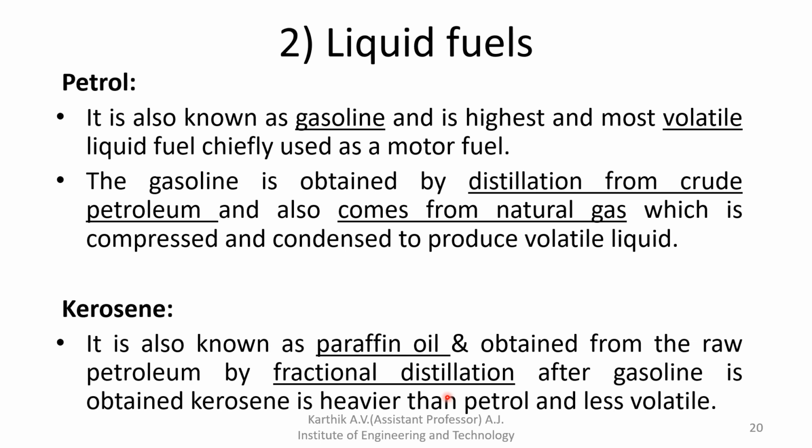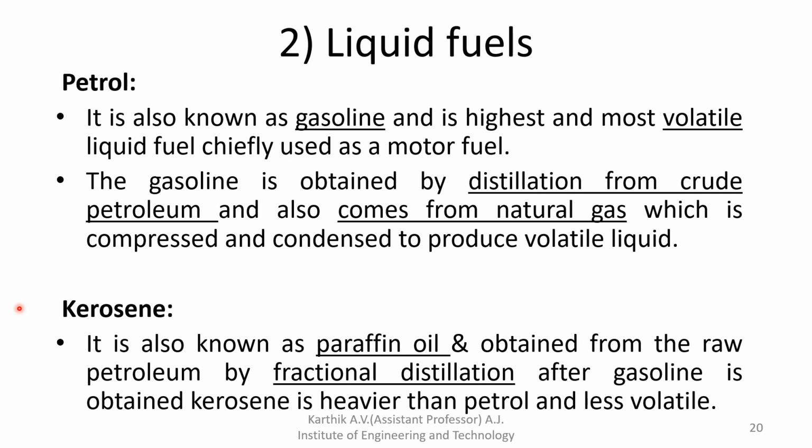Gasoline is mainly used in aeroplanes. That is a pure form and very costly. Then the next higher density oil is kerosene. Kerosene is heavier than petrol and less volatile. Last, the petroleum is obtained.